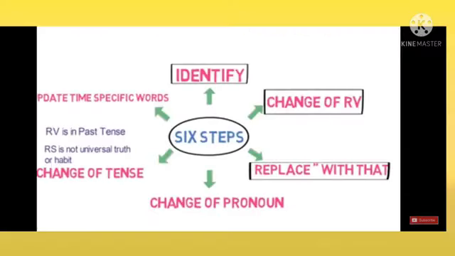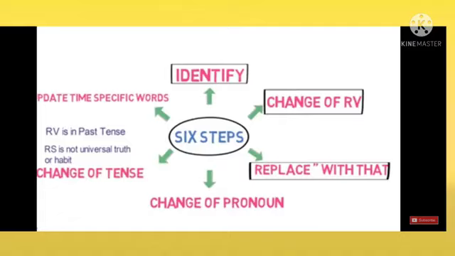Children, now let's understand the steps to convert direct speech to indirect speech. This is the six-step formula. The first one is identify. Second, change of reporting verb. Third, replace with that. Fourth, change of pronoun. Fifth, change of tense. The sixth step is update time-specific words.